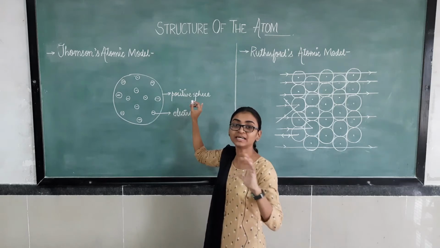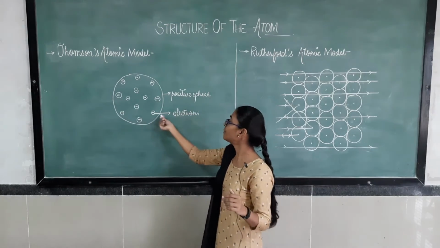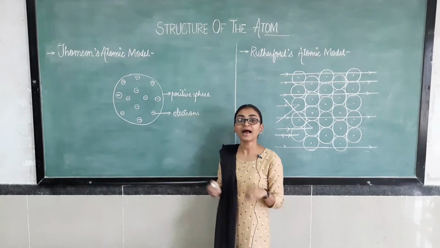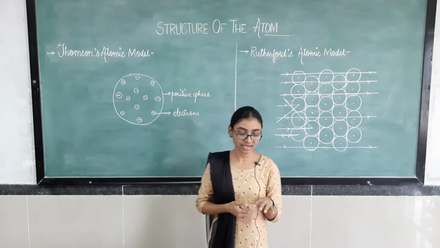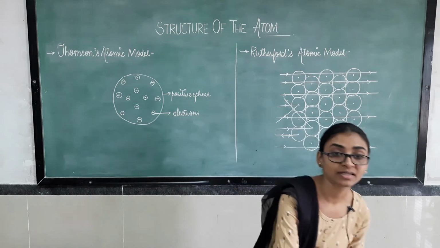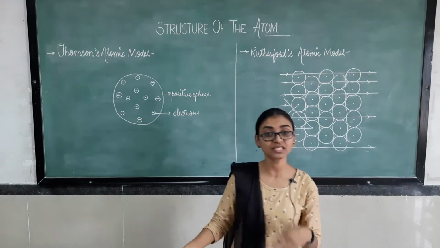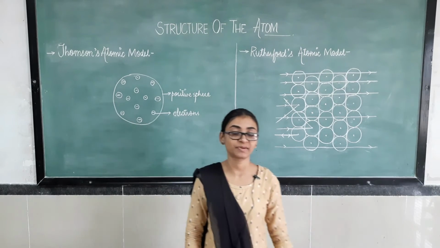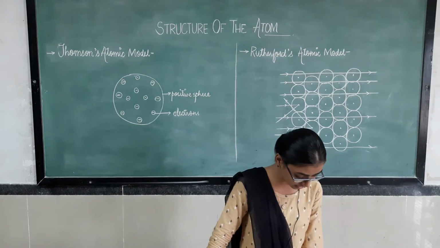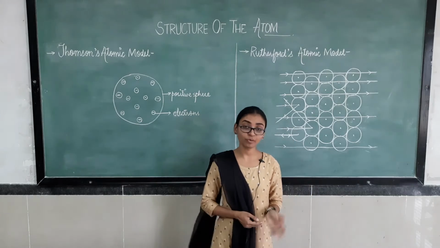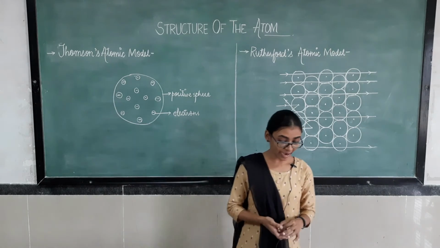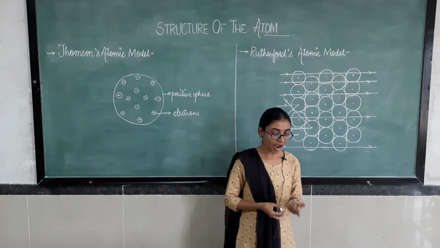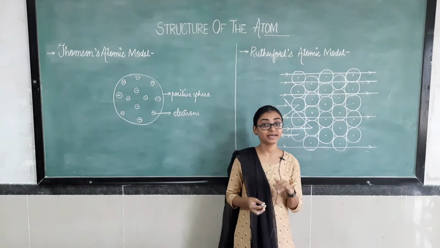The sphere is completely positive, while some electrons are embedded inside the atom. Okay, is this clear? This was the conclusion from his experiment: an atom consists of a positively charged sphere and electrons are embedded in it.